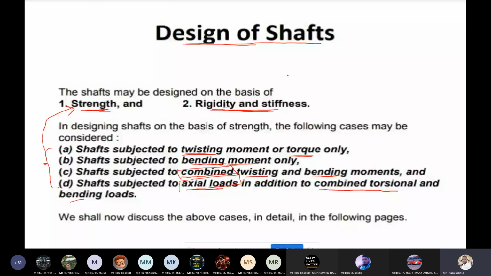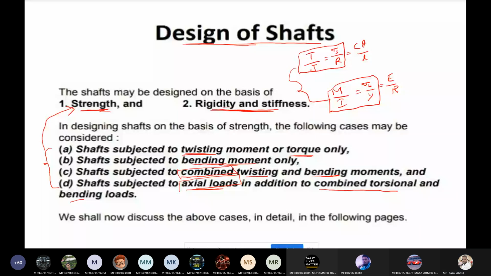Okay. So see here, strength category means you already know this equation: T by J equals shear stress by R equals C theta by L. Now the bending moment equation: M by I equals bending stress by Y equals E by R. From these equations, the first two are designed based on the strength criteria, the ones I have boxed here.